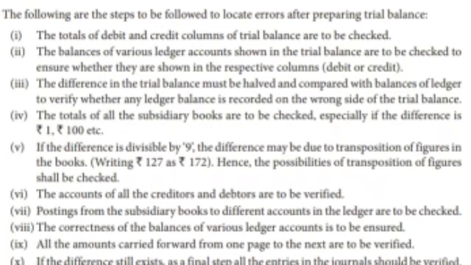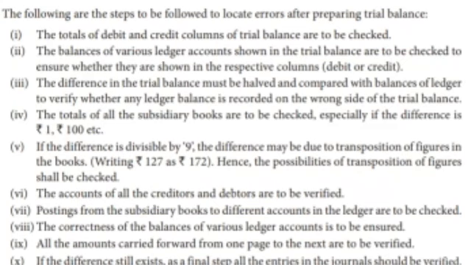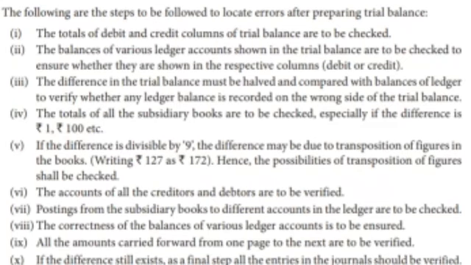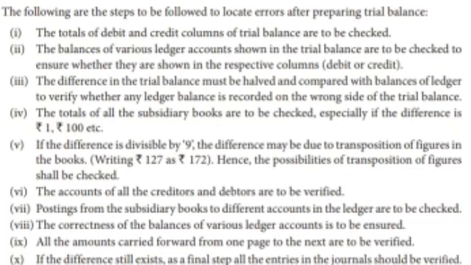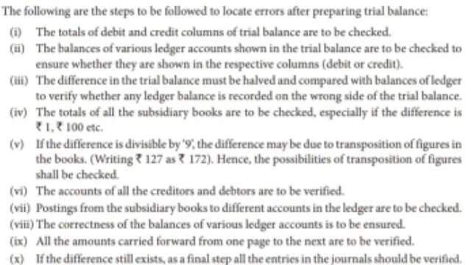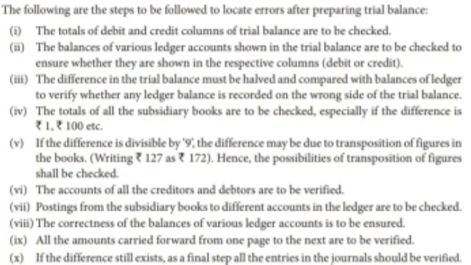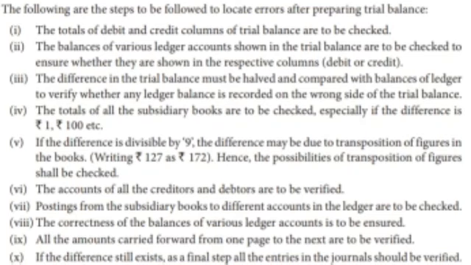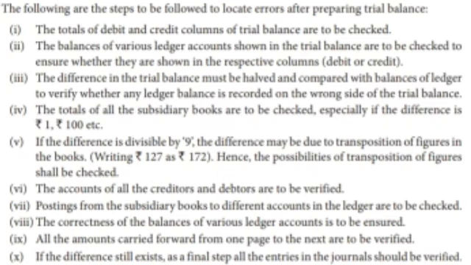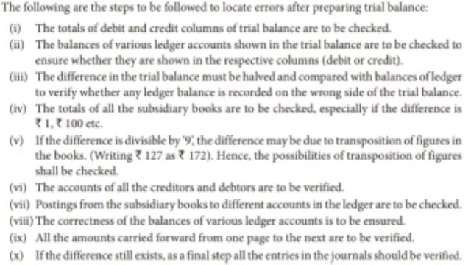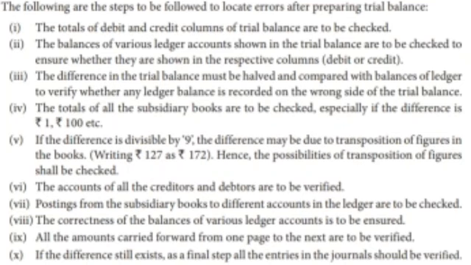The totals of the subsidiary books are to be checked, especially if the difference is rupees 1 or 100, etc. If the difference is divisible by 9, the difference may be due to transposition of figures in the books, such as writing 127 as 172. It's a variation of the amount. Hence, the possibility of transposition of figures shall be checked.